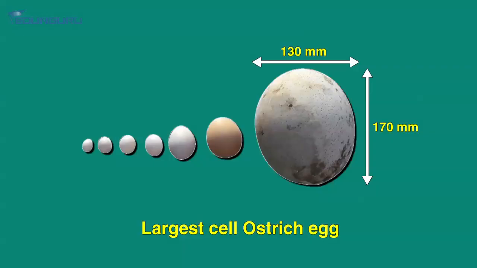And there may be bigger cells also. For example, the largest cell is that of an ostrich egg, and it measures 170 millimeter into 130 millimeter. So, that is the largest cell. As I told you, one single egg is one single cell. So, we can see that huge cell.